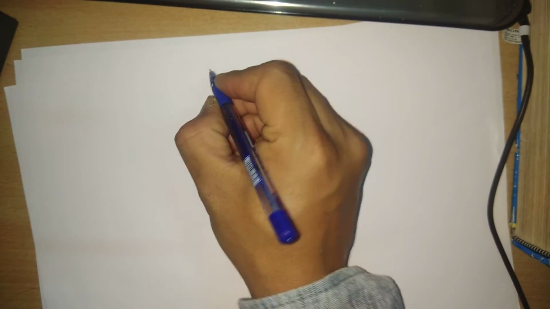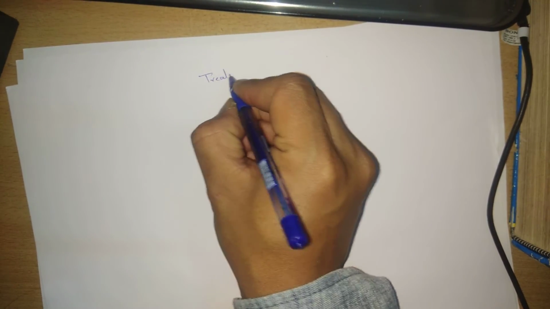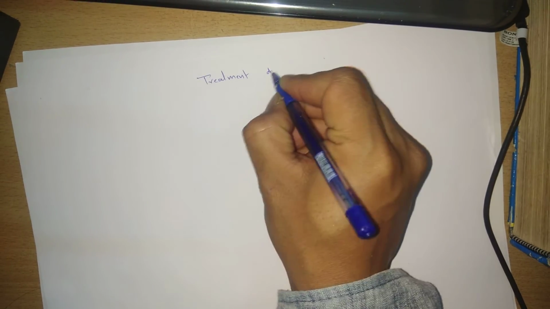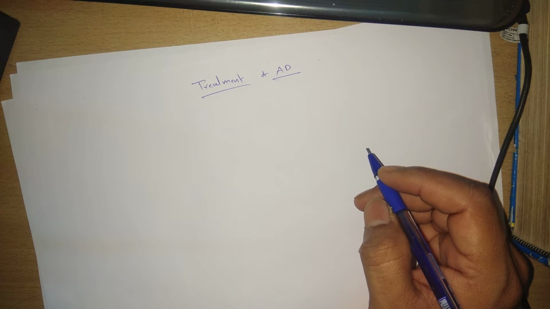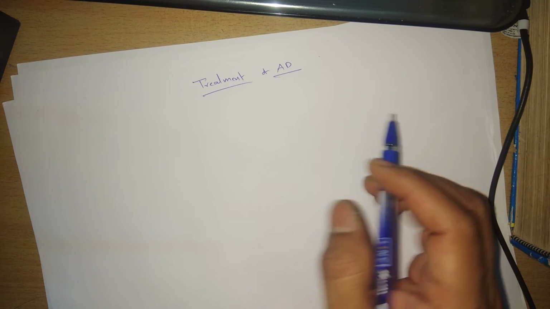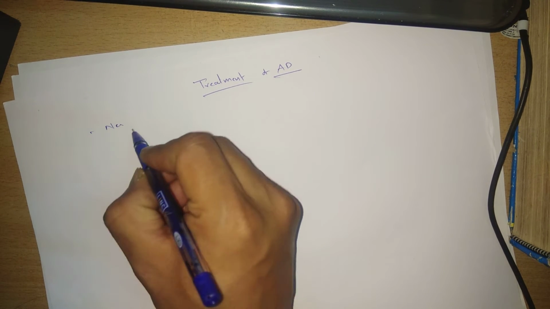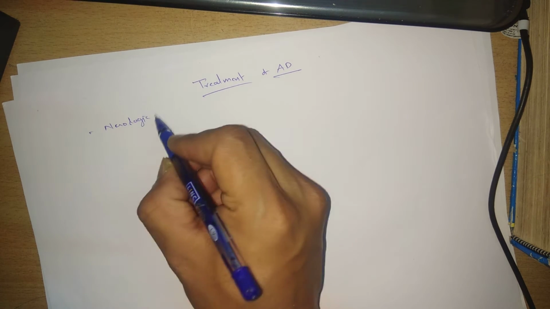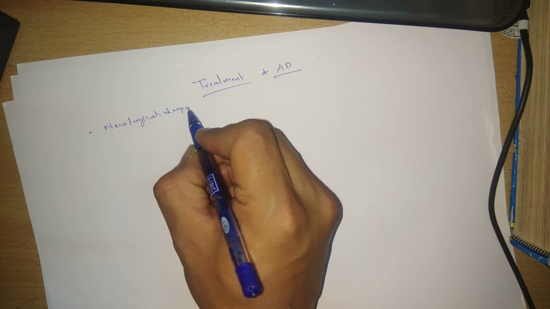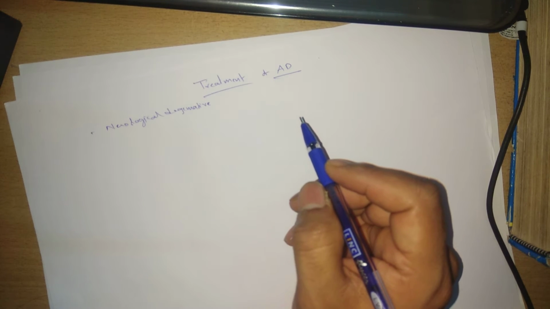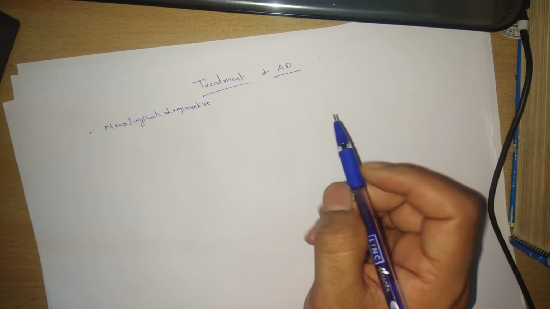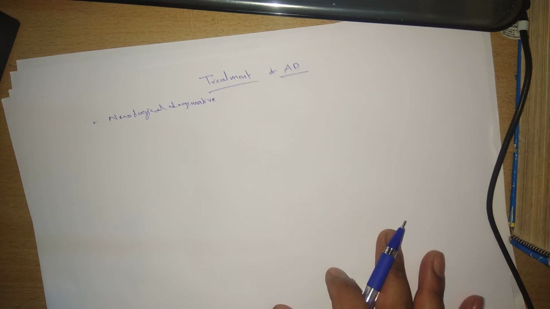In this video, I am going to discuss the treatment of Alzheimer disease. As I already discussed in the last video, Alzheimer disease is a neurodegenerative disorder. Here also, neurons are getting damaged, and I already discussed the pathophysiology of amyloid precursor protein and tau proteins, so I'm not going to discuss it again.